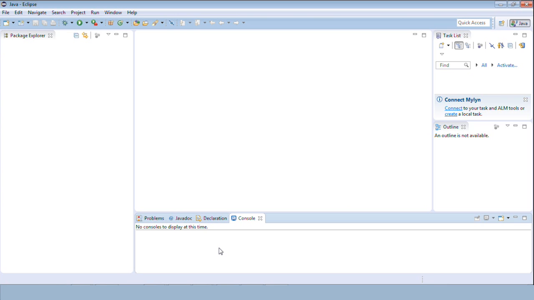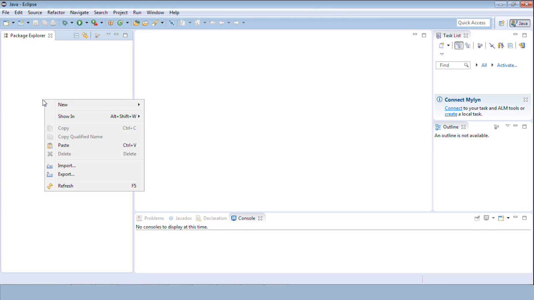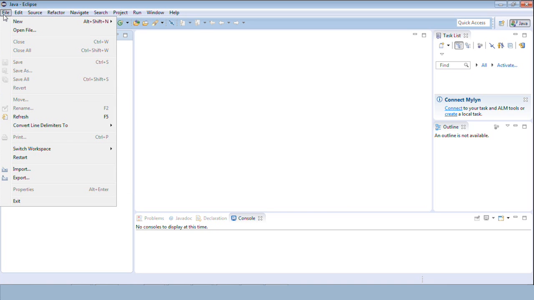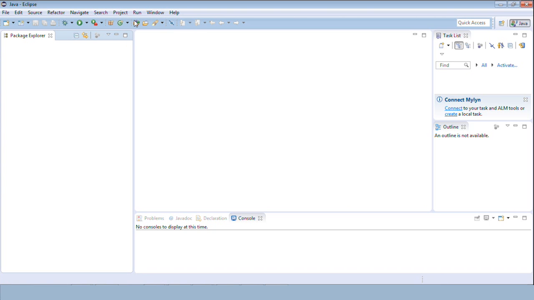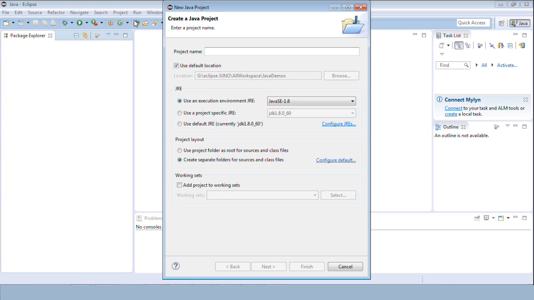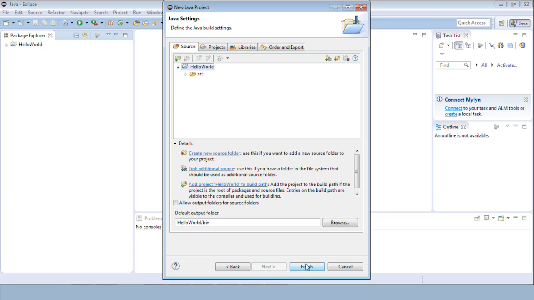So let's create the first program, the same program, here on Eclipse. To create that, under Project Explorer, I'll just right click, or I can go to File and click on New. I can say Java project. We are creating a new Java project, so I'll click on Java project. I'll give a Java project name. We can give a name called Hello World. Click on Next. Click on Finish.